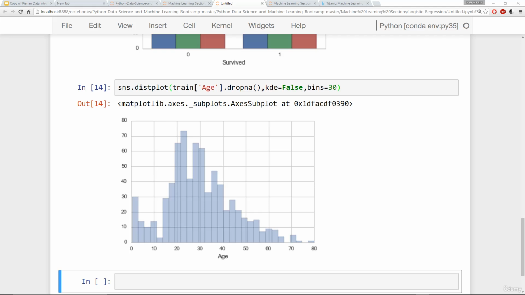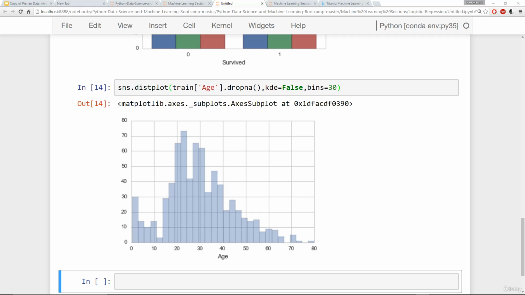We get an interesting, almost bimodal distribution, where you have quite a few young passengers between ages 0 and 10. So there are quite a few children in that zone, but after that it starts to get an average age towards maybe 20 or 30. So there's maybe a skew towards younger passengers, and the older you get, the less representation you have on board.